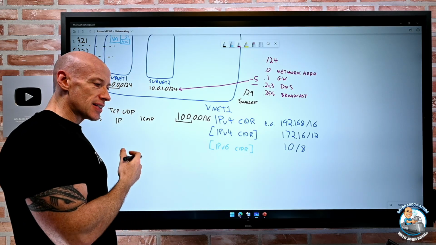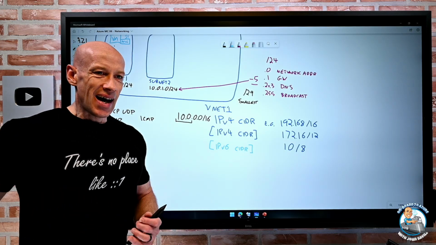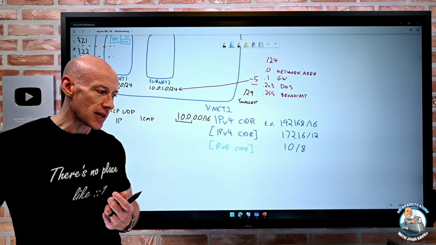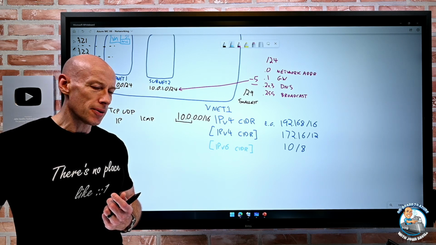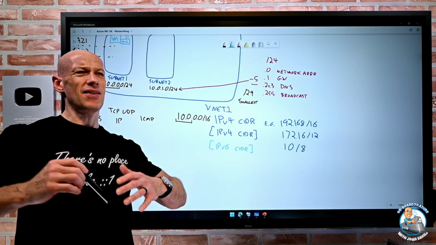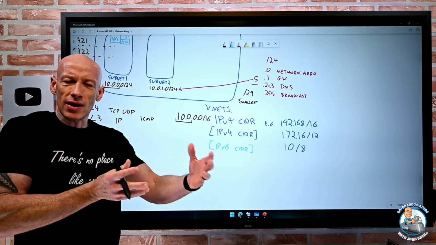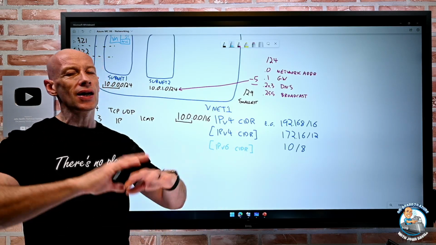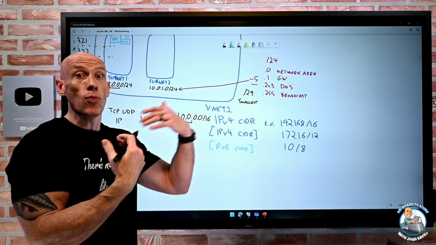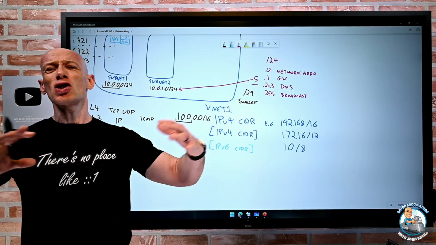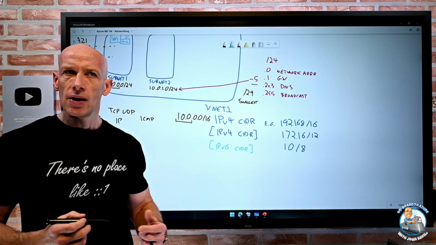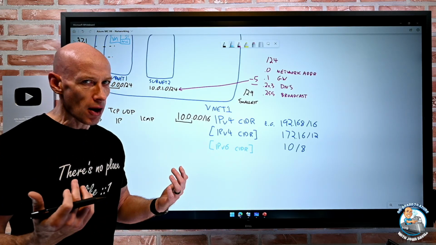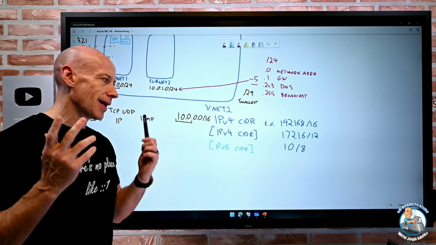Now the whole point of IPv6 is it's much, much bigger. If a regular IPv4 is 32 bits, an IPv6 is 128 bits. And the idea really is, and I can't remember what the actual number is, but is it thousands or millions of IP addresses for every square foot on the planet. You're not going to run out. IPv4 basically ran out. We've done clever things with network address translation to make it keep working. But IPv6 is so big, we're not going to run out. So no matter how many wearables you have and how many microwaves or toasters have an IP address, IPv6 laughs and says, hey, I've still got plenty of space for that.